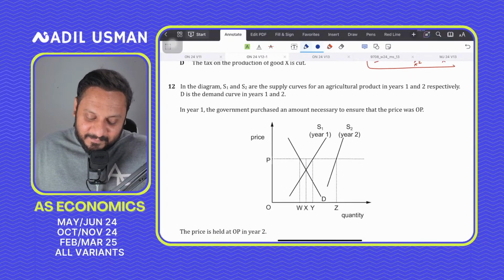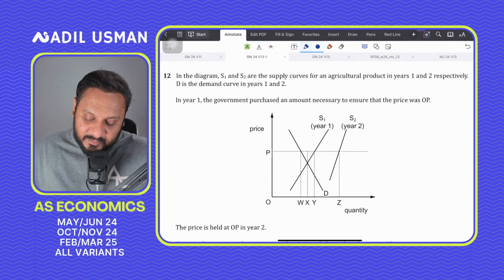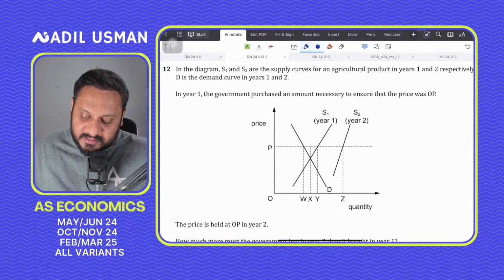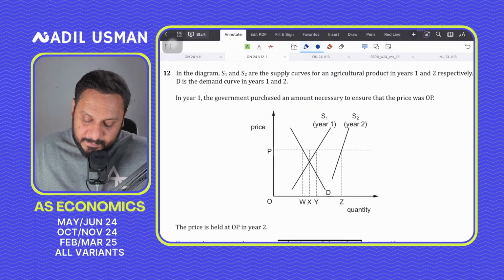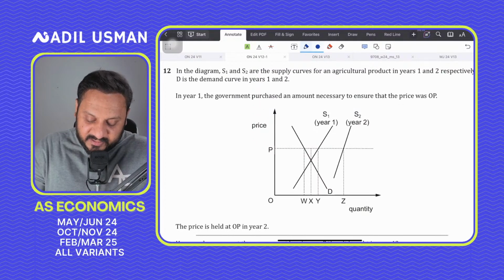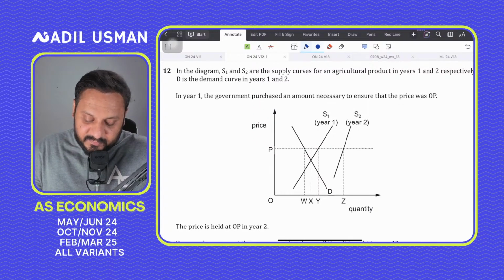YZ is the answer. In year 1, the government purchased an amount that is necessary to ensure that the price was OP. But understand the method of this: if you want to maintain the price of OP, then you have to buy out this surplus. If you buy out a surplus, you increase the demand. But then the point is that supply again shifts to the right in year 2.